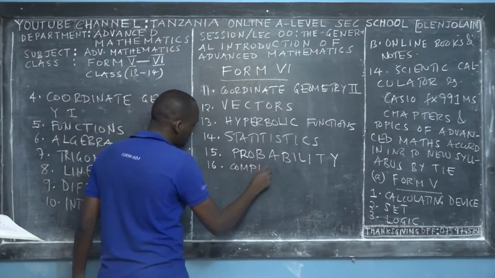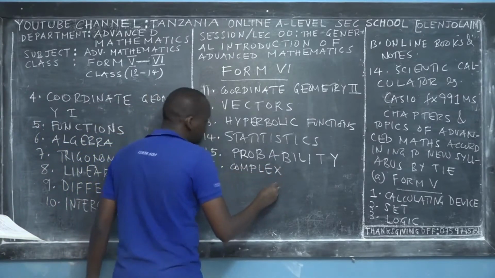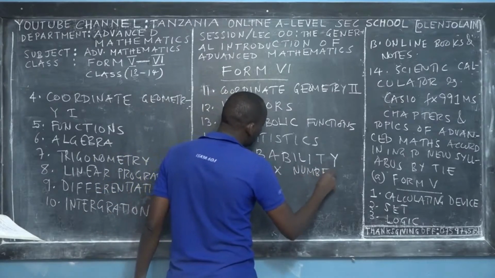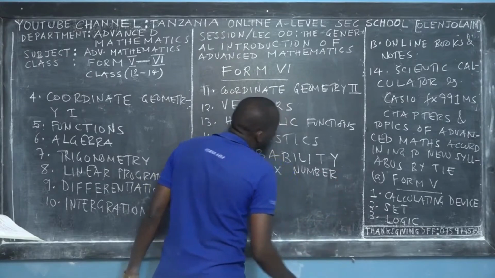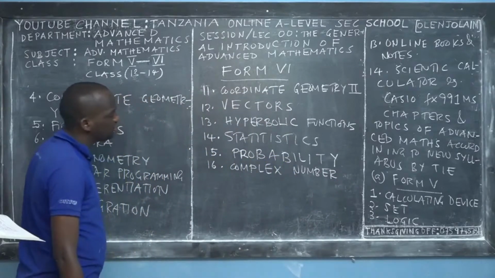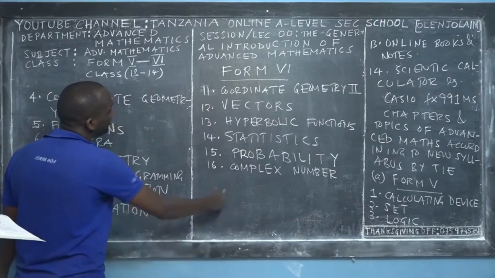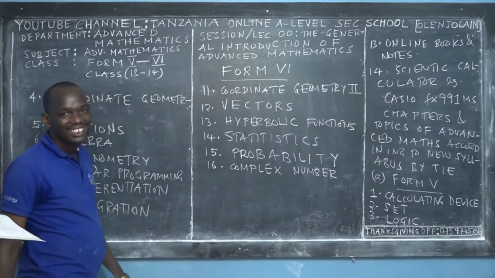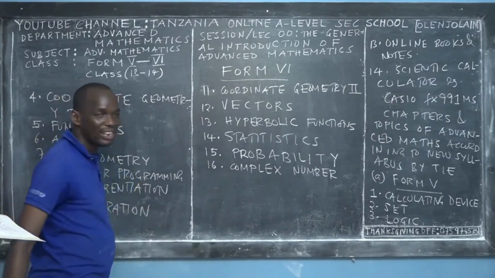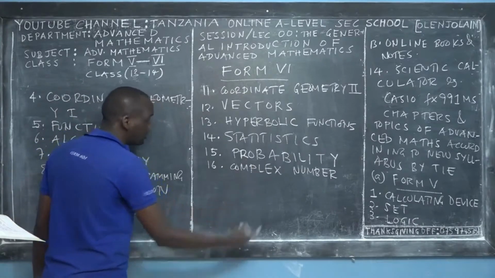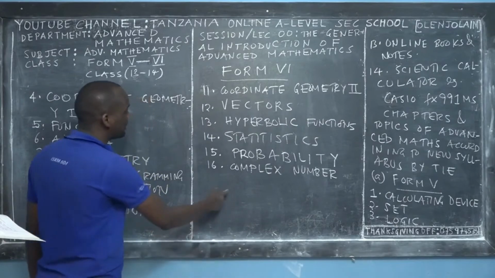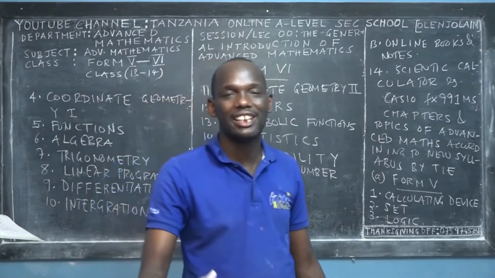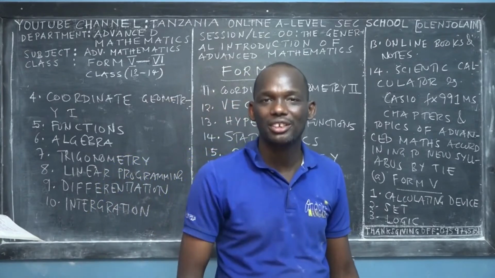That will be the 16th topic, but the 6th topic for Form 6. Complex numbers. Very interesting topic. If you take a career in applied engineering and scientific mathematics, you also learn, and I used to teach undergraduate students, a topic called complex variables. So it's a continuation of complex numbers, because remember, complex numbers are just like real numbers. In complex variables, we take the complex numbers and form the complex function.